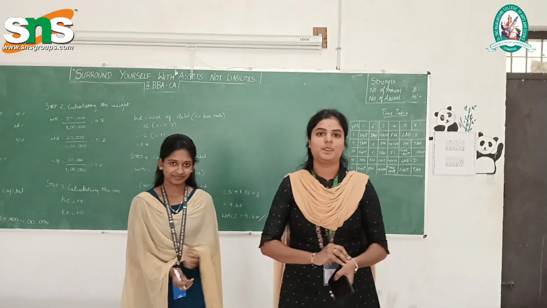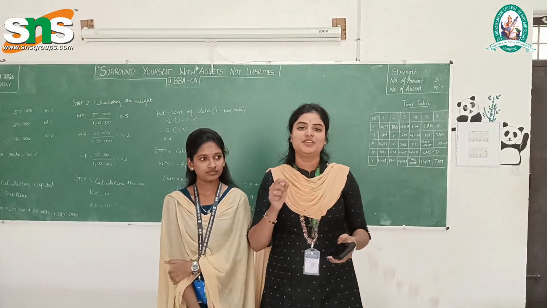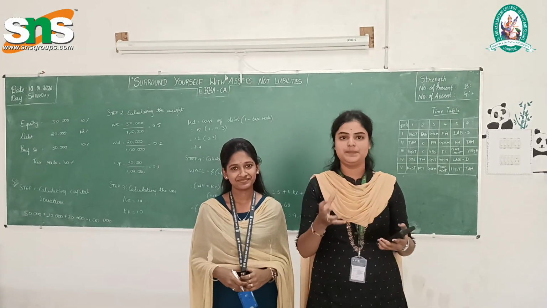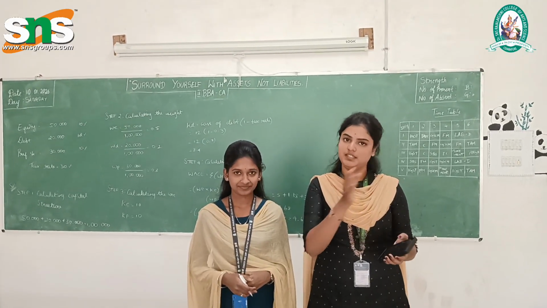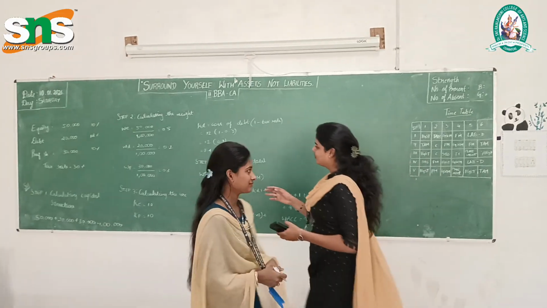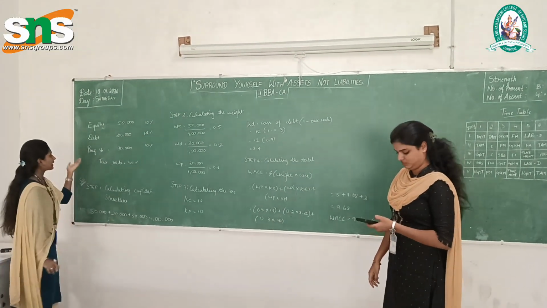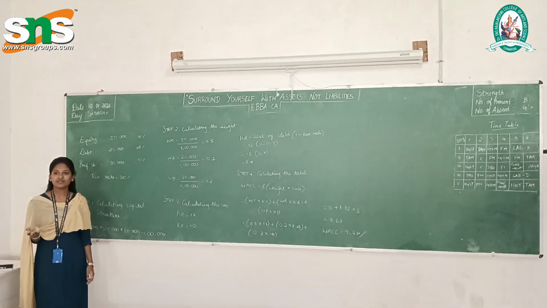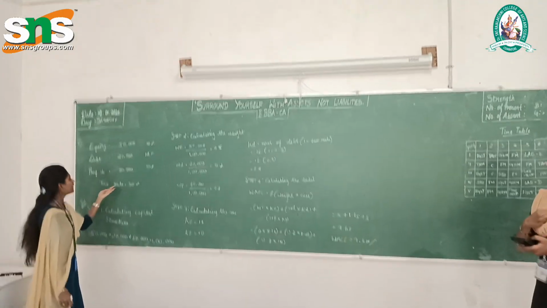Good morning to all. Now I am going to explain the case study which was given by ma'am. We are going to split our capital into equity, debt and preference share. Equity is about ownership and risk bearing. Ma'am gave us 1 lakh rupees, so we divided it into three: 50,000, 20,000 and 30,000.